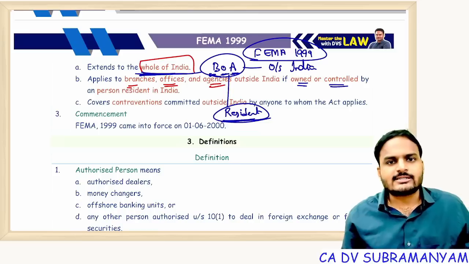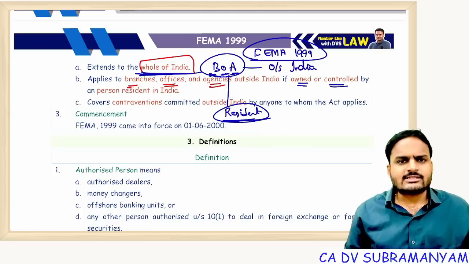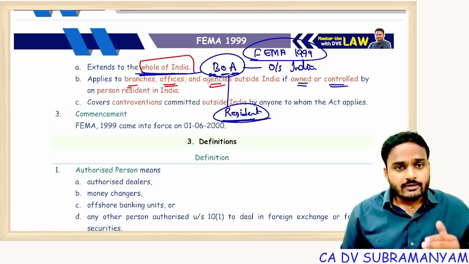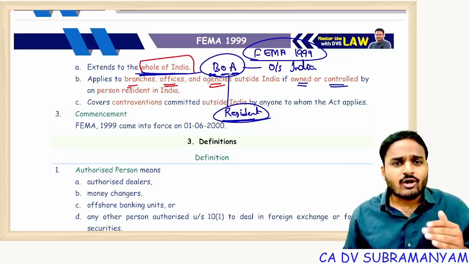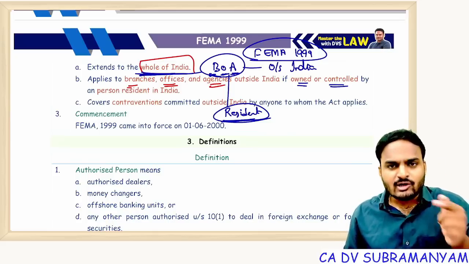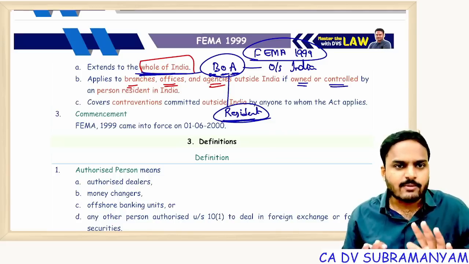Getting my point, students? First of all, FEMA is applicable to the whole of India. All foreign exchange transactions in India are subject to FEMA 1999. Next, if a transaction is done by a branch or office or agency located outside India, but that branch or office or agency is controlled or owned by a person resident in India, then FEMA is applicable to them also.